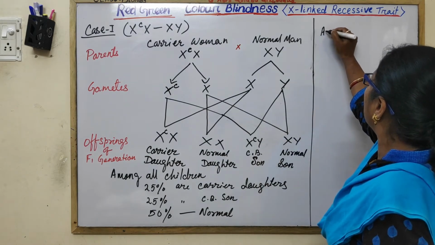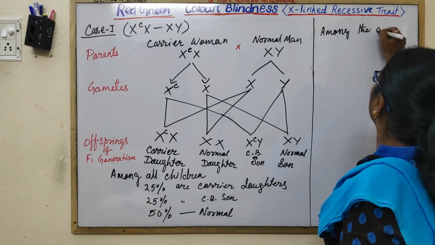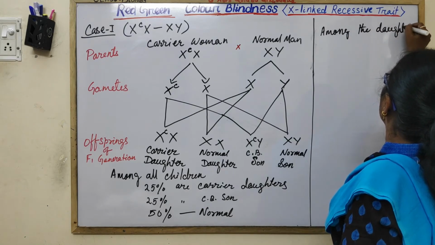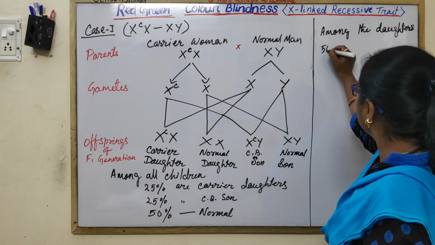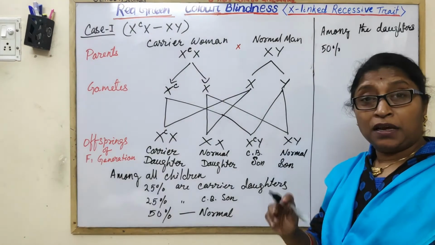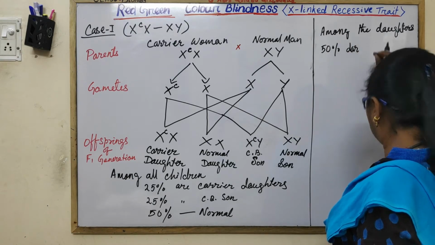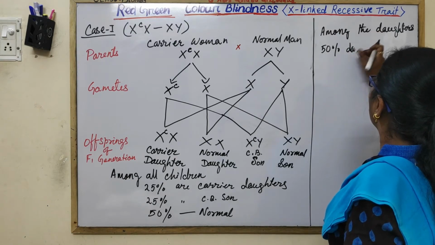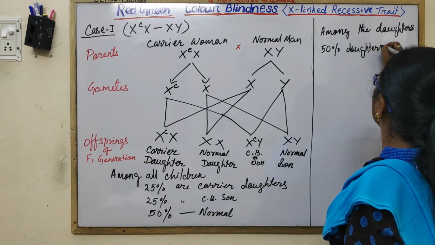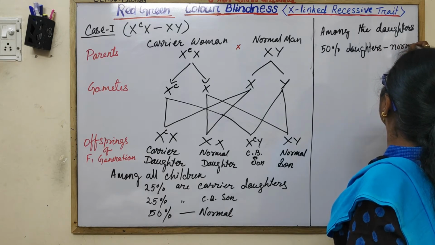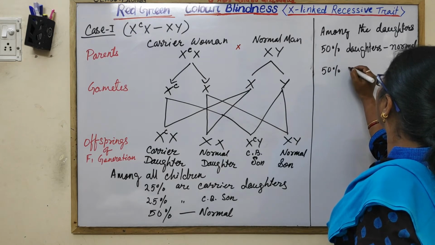Among the daughters, 50% are normal and 50% are carrier.